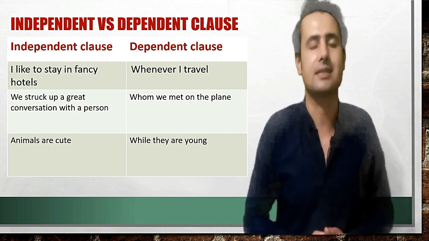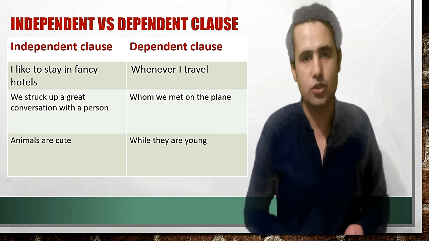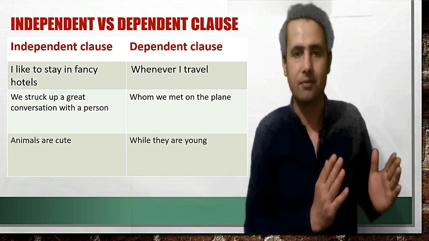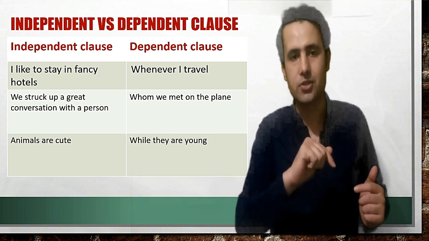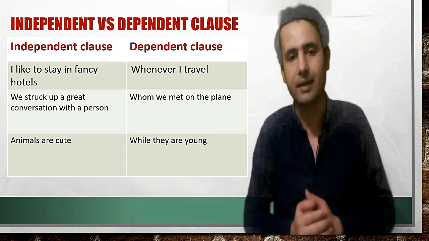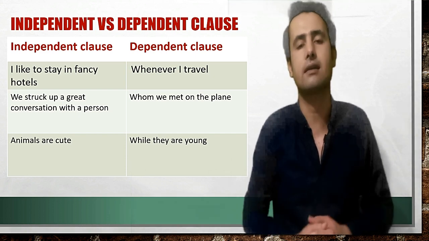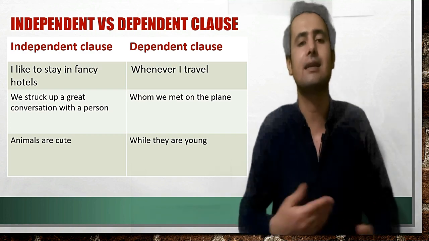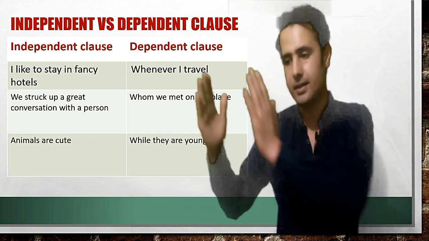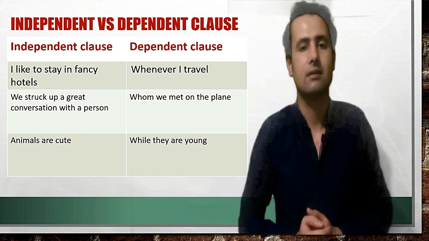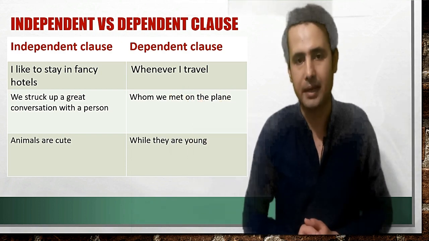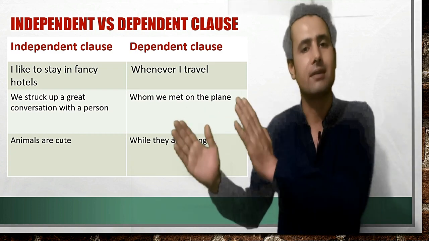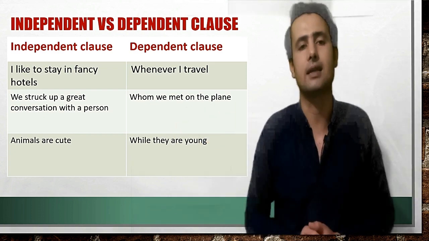Looking at the third example: animals are cute while they are young. So the information I like to stay, we struck up a great conversation, animals are cute, all of these can function alone as independent sentences. Whereas whenever I travel, whom we met on the plane, while they are young, all of these rely on information from another source.